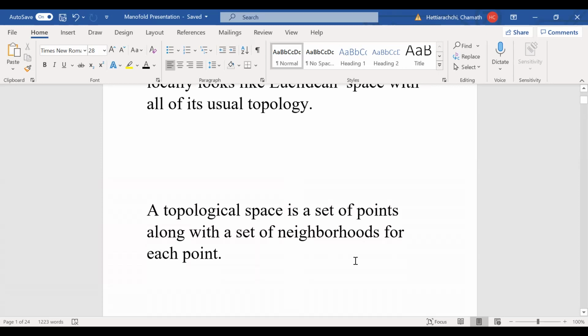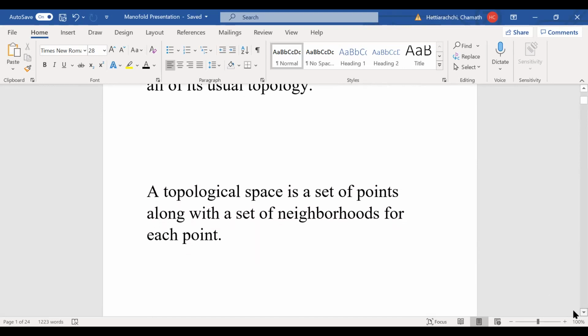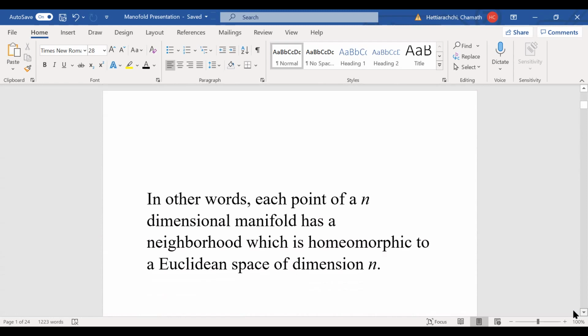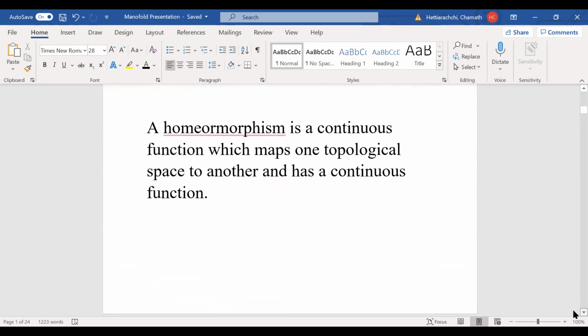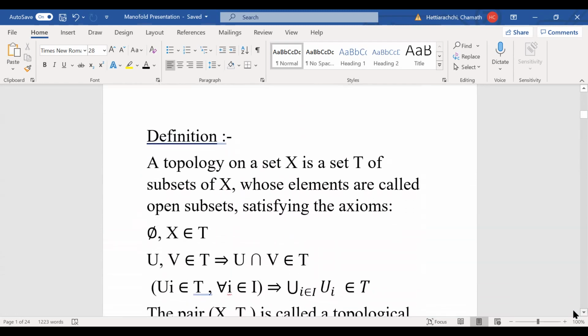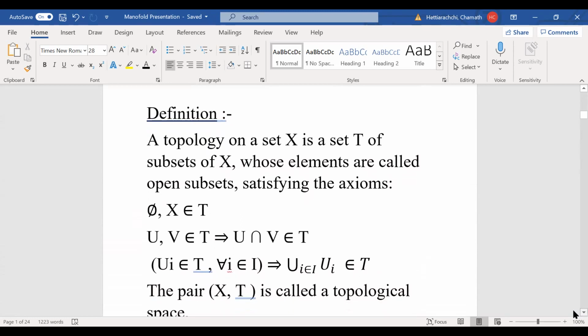For example, we can take our set of real numbers, the real line. On the real line, we have open intervals. The open intervals will be the neighborhoods. And we have a better definition. This is just a description. And here's the better definition. Let me just scroll down a little bit. Right here, here's a definition.